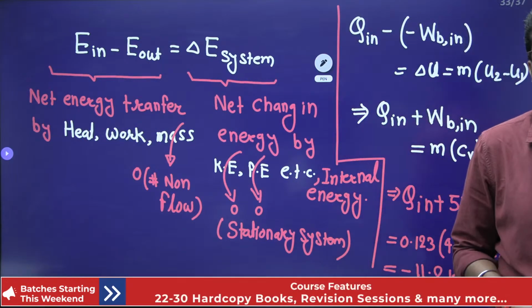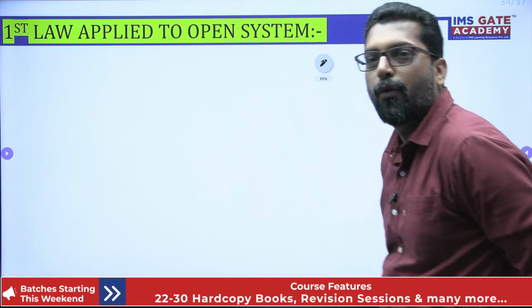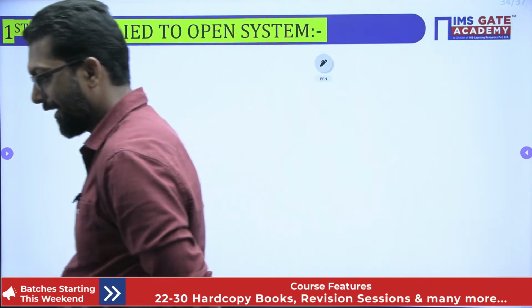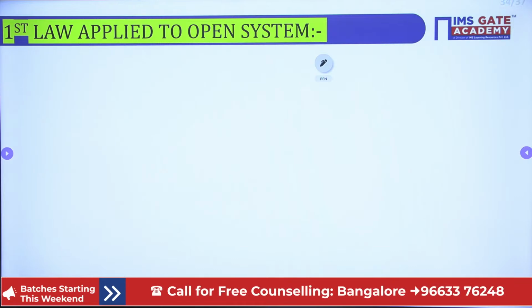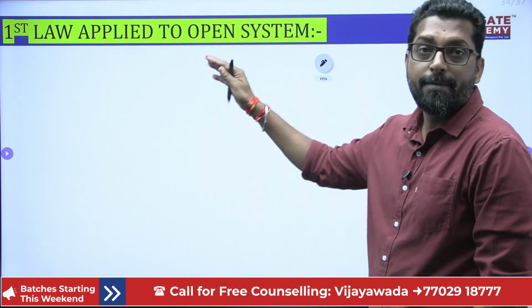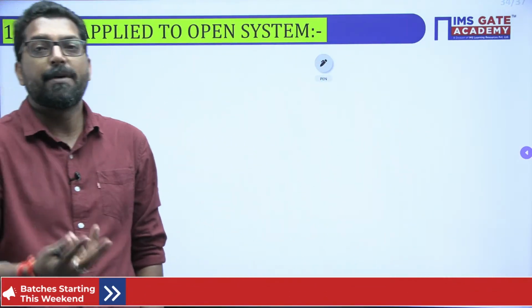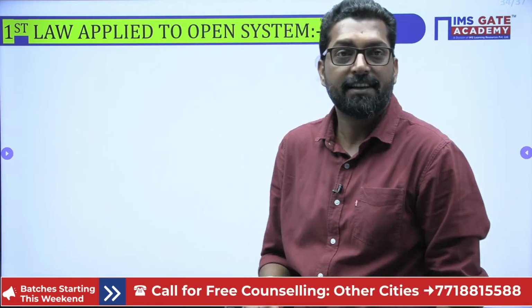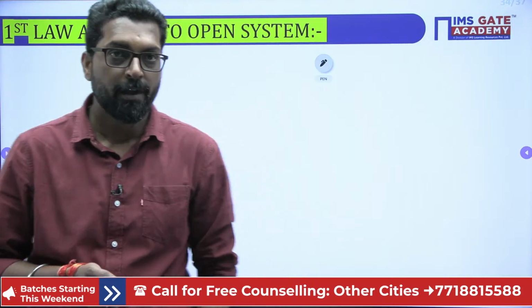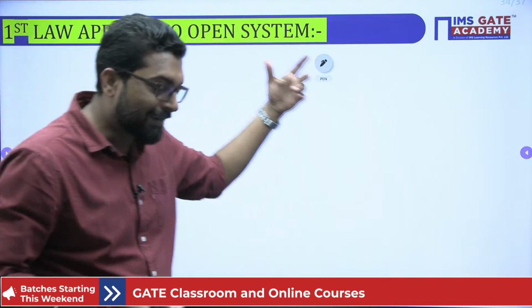What is that? This is your next topic. See this: first law applied to open system. This is very important. Why? Because if you don't know this open system application, you cannot get any further. Why? Because this is the actual case. All the engineering devices are open systems. That means turbine, compressor, blower, fan, heat exchanger. All these are open systems. So this is the most practical situation in which we apply the conservation of energy.